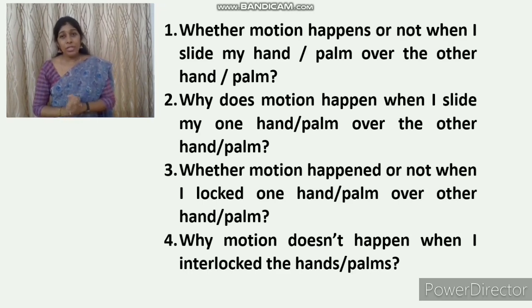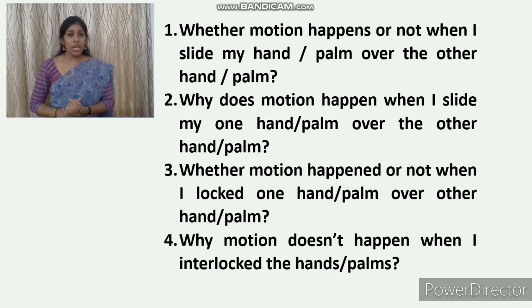Whether motion happens or not when I slide my hand or palm over the other hand or palm. Yes, motion happens, right? The second question. Why does motion happen when I slide one hand over the other? Because there were no such difficulties for the motion to happen, right? Did you observe, right? So, you know the answer.